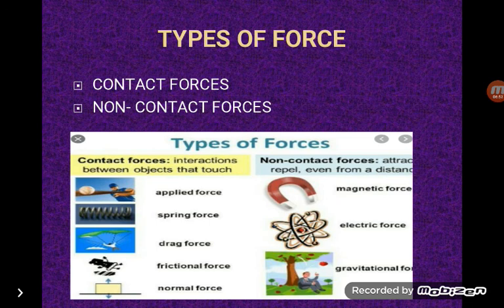Gravitational force. Everything pulls everything else in the universe. The force of attraction with which objects pull each other is called gravitational force. For example, the sun pulls the earth; the gravitational force between them makes the earth move around the sun. Similarly, the gravitational force makes the moon move around the